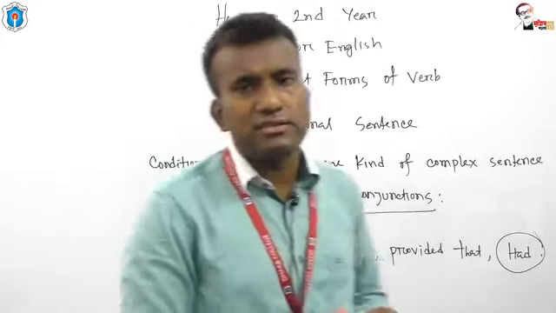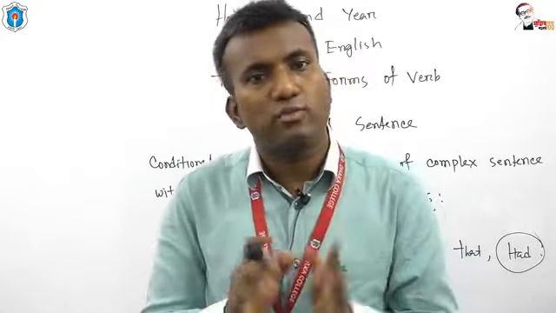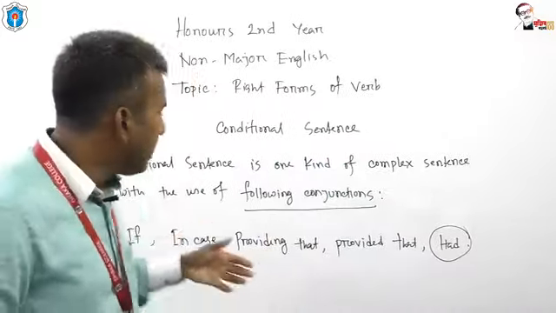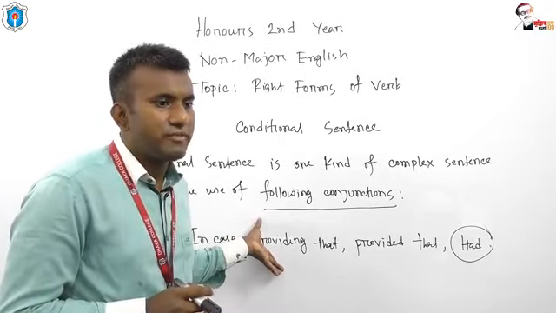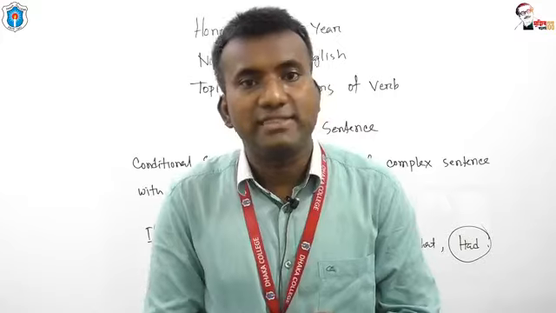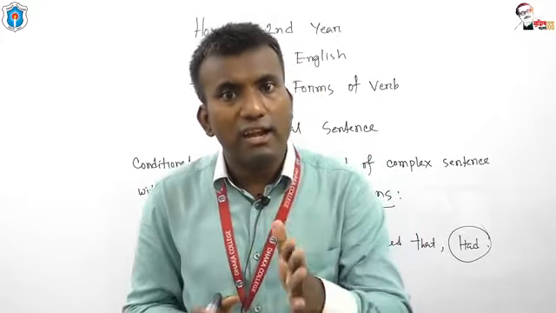So my dear students, up to this part we have come to know that conditional sentence is one kind of complex sentence, and in this complex sentence definitely you will get the use of these conjunctions.